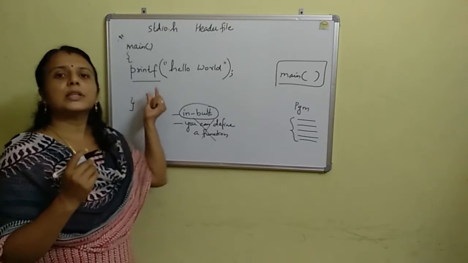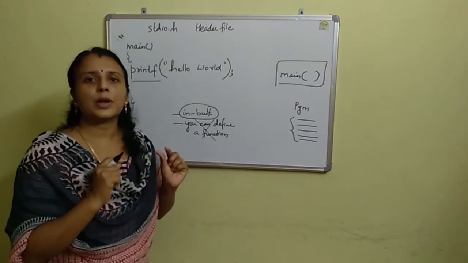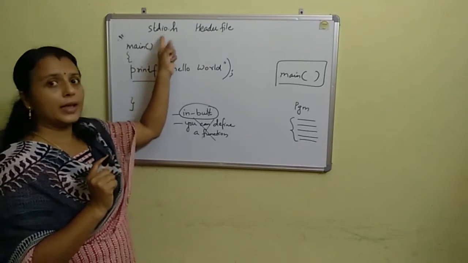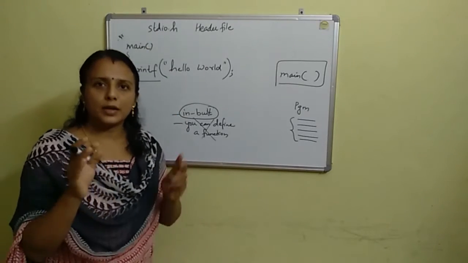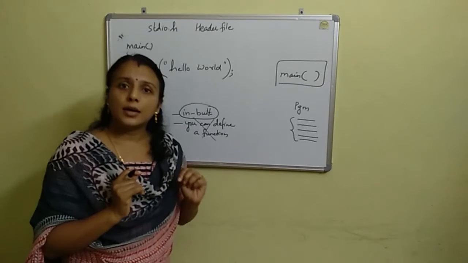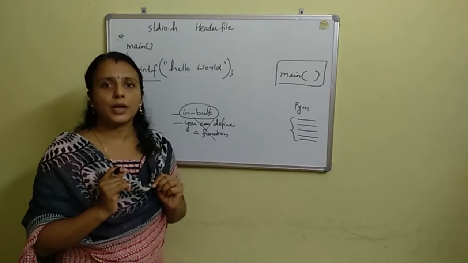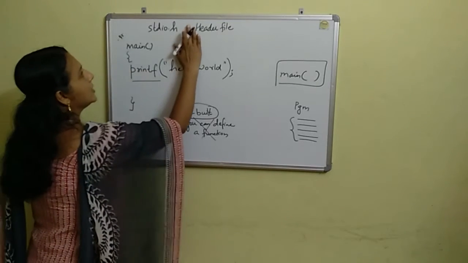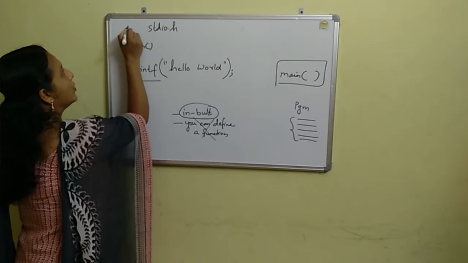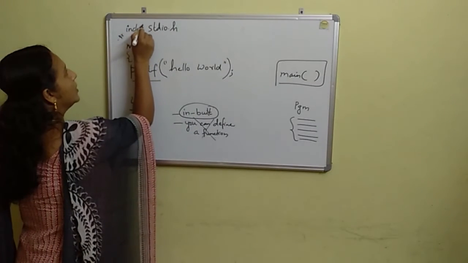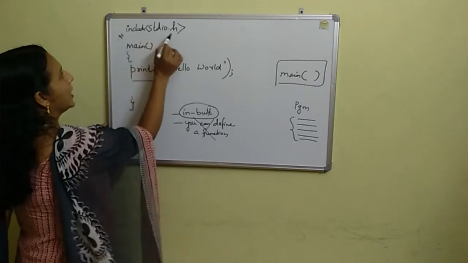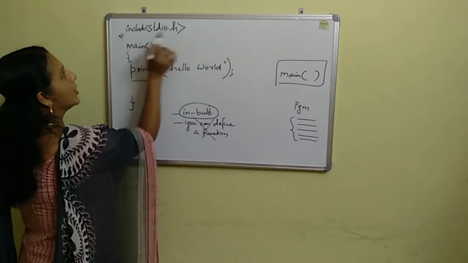So before using this printf function in the C programming language, you have to include the corresponding file in the program you are writing. This is the header file stdio, and you include it like this: include, angle brackets open and close, and within the angle brackets you write stdio.h.